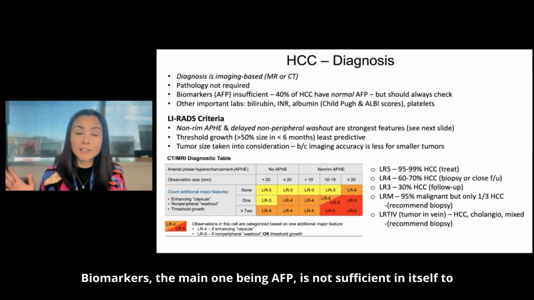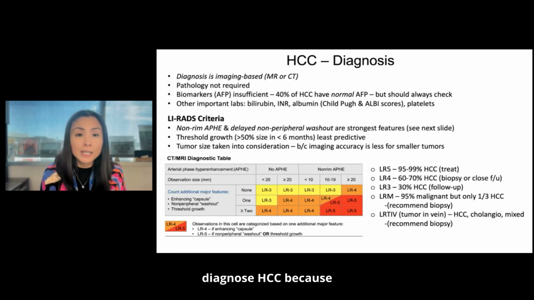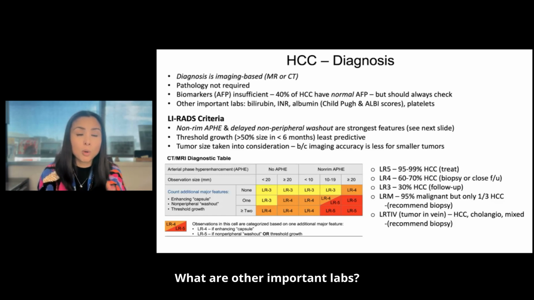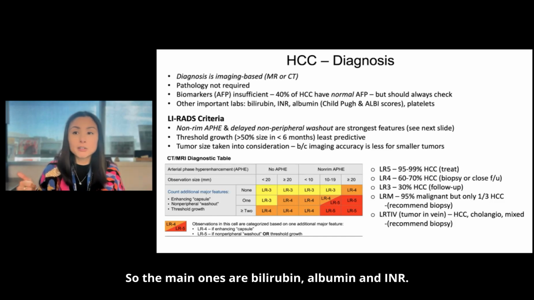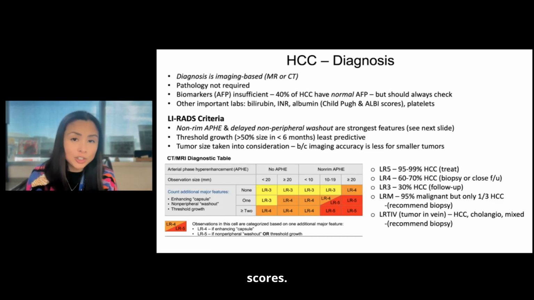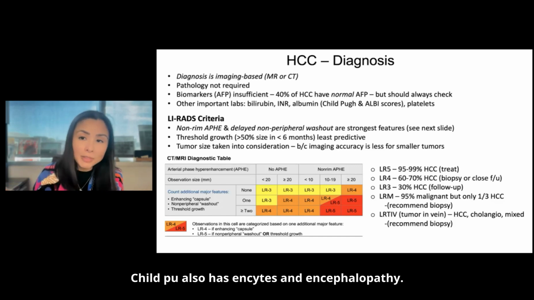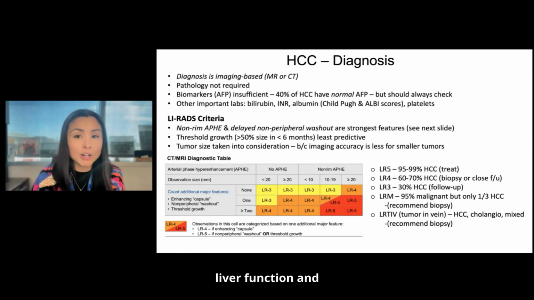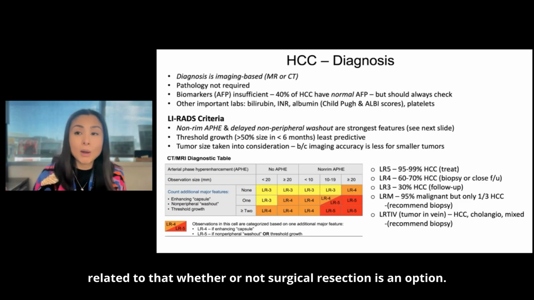Biomarkers, the main one being AFP, is not sufficient in itself to diagnose HCC because about 40% actually have normal AFP, but one should always check an AFP. What are other important labs? So the main ones are bilirubin, albumin, and INR. Those determine the Child-Pugh, and albumin and bilirubin determine the ALBI scores. Child-Pugh also has ascites and encephalopathy. And you also want to get platelets to get a sense of the patient's liver function and, related to that, whether or not surgical resection is an option.